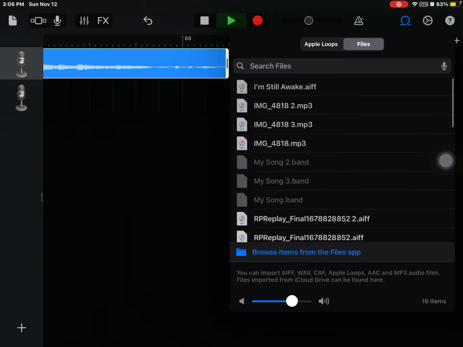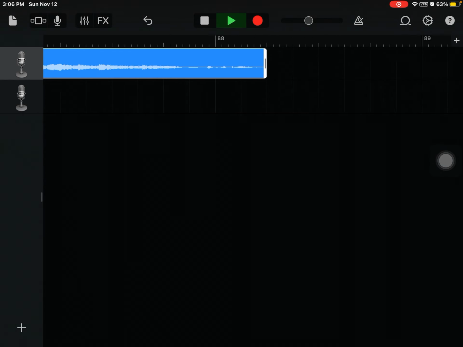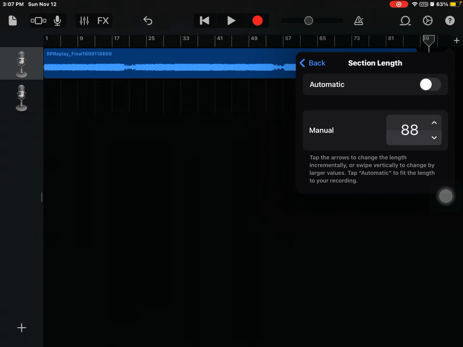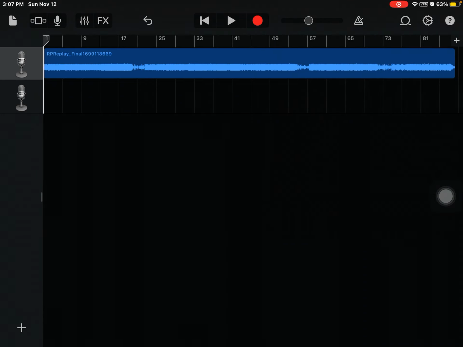Okay, so I'm just going to lower the beats down to 89 since I want the whole song. So the nearest beat. Just got to take this to 89. Was it 89? Yep, it was 89. There we go.